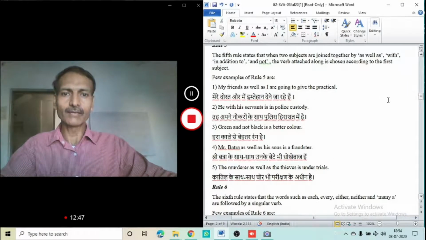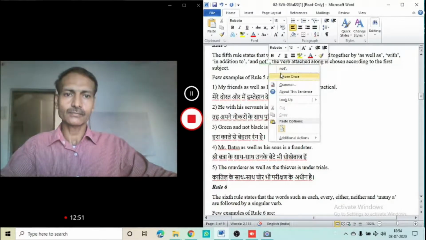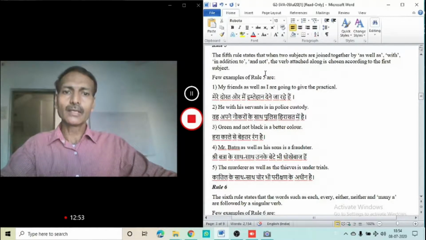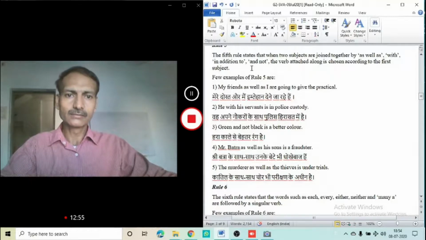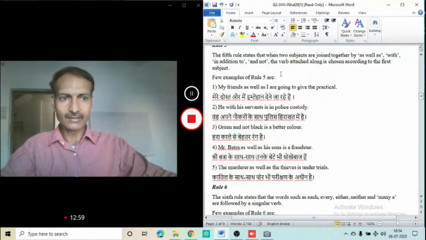Rule number 5. This rule states that when two subjects are joined together by as well as, with, in addition to, and not, then the verb which is attached along is chosen according to the first subject.